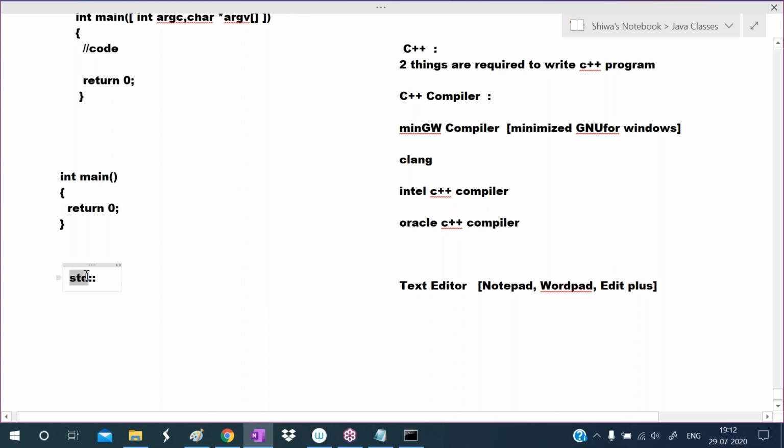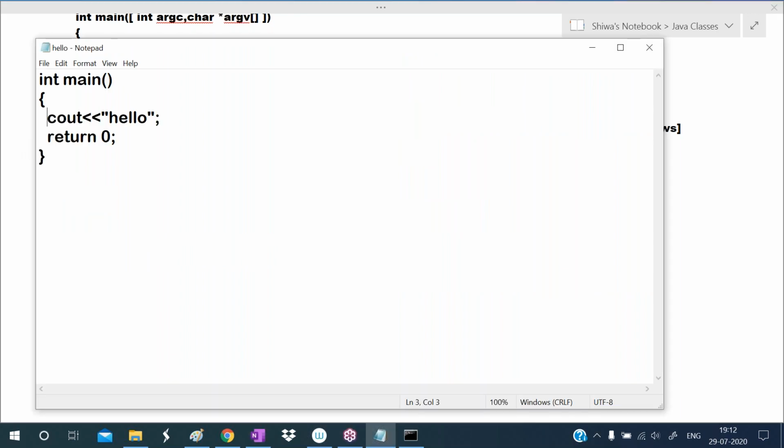So in the std namespace, one global variable is there, that is cout. I want to access that one. So write std, scope resolution operator, cout. So the cout is defined in which namespace? The std namespace. So when we use cout, we must write std::cout.